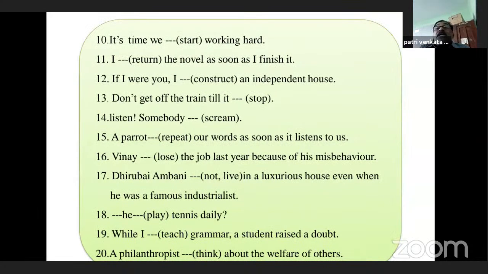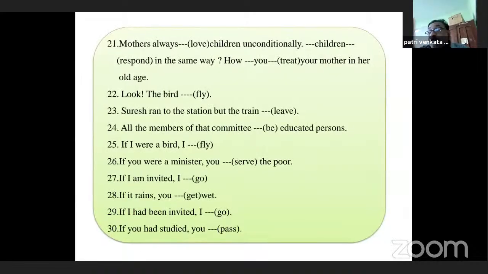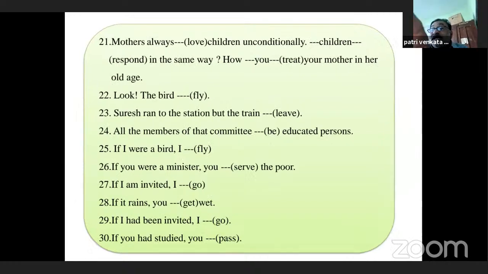Yes, mothers always love children unconditionally. Here, mothers always love, only base verb, because here the subject is in third person plural. Always is a hint. Yes, it gives us an idea that it is a present indefinite or simple present tense.